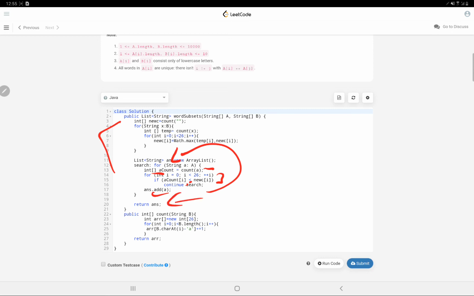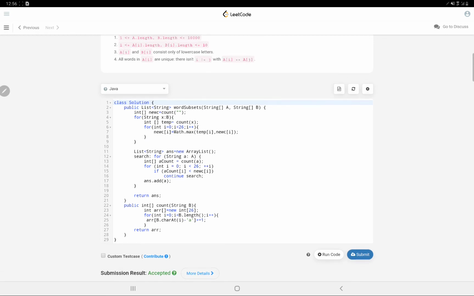I hope this code is also clear to everyone. If you have any doubt, you can ask me in the comment section as well, and let's try to submit it. So as you can see, it's accepted.